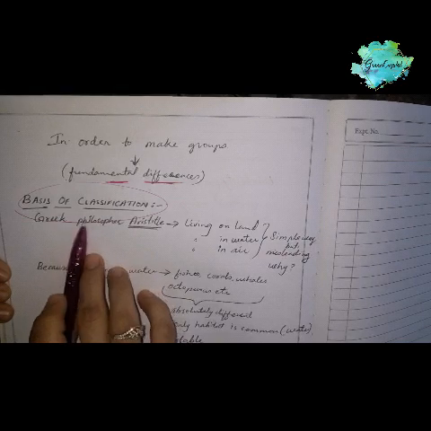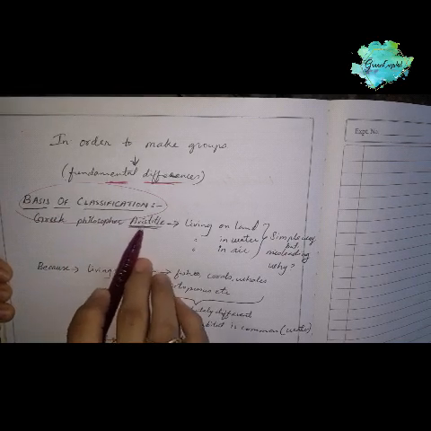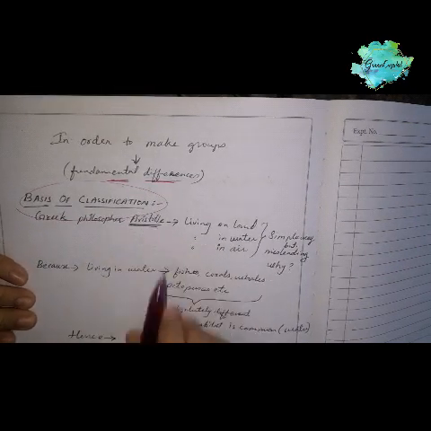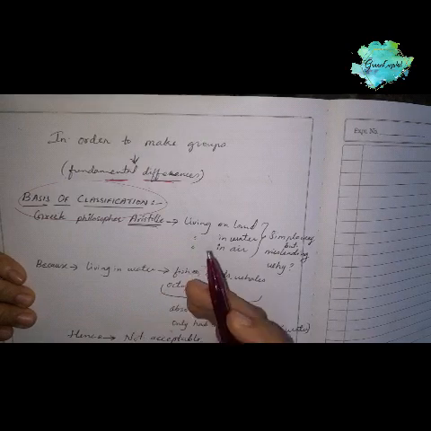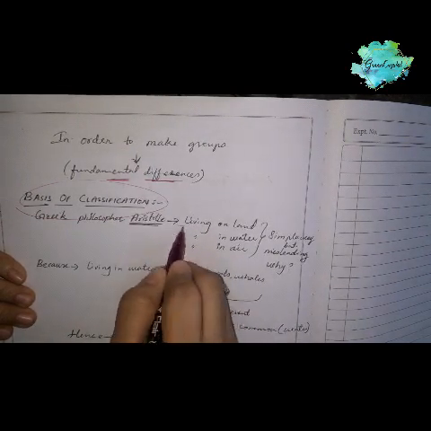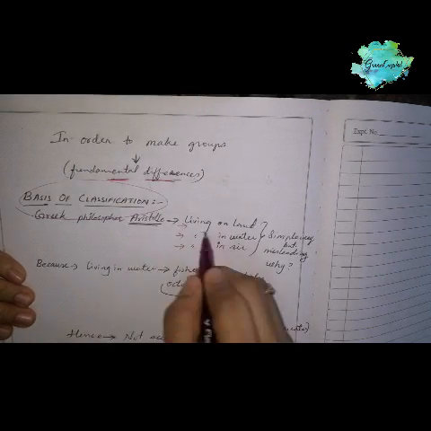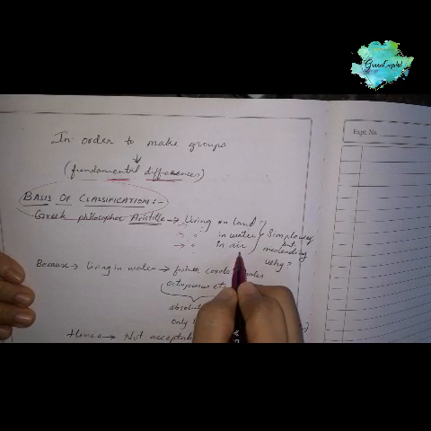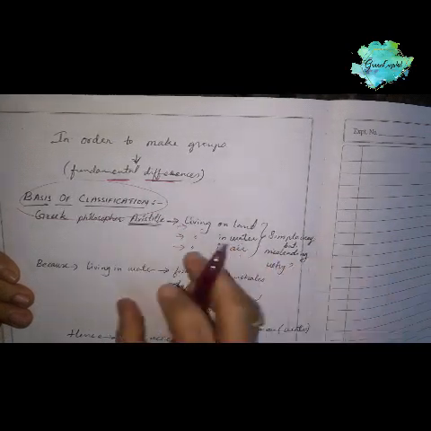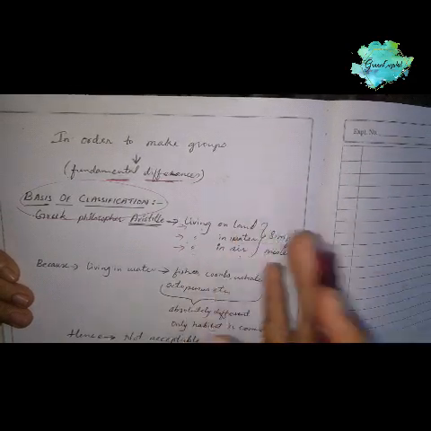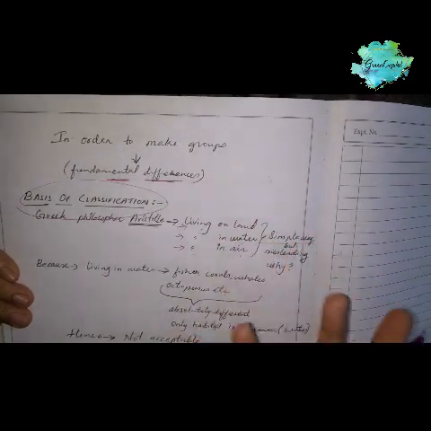So here we know about the Greek philosopher Aristotle, right? He was a very genius person. What he did was, he divided the living organisms into three types: living on land, living in water, and living in air. It is a simple way: living on land, like we and tigers and all, living in water, fishes, octopus and all, and in air means birds, insects, etc.